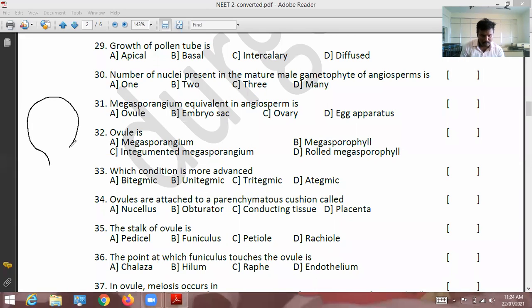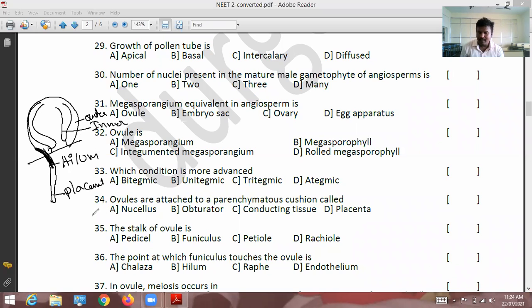This is called ovule. These two are integuments, outer layer and inner layer. This is called placenta. The placenta is attached to the ovule by a short stalk. This is called hilum. So this is totally the ovule. The ovule contains layers, outer layer and inner layer. These two layers are called integuments.